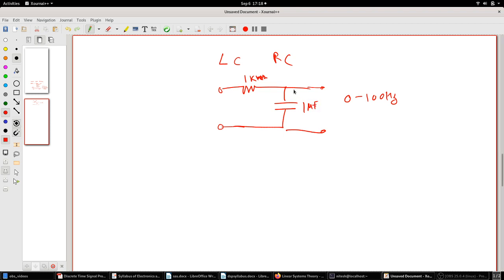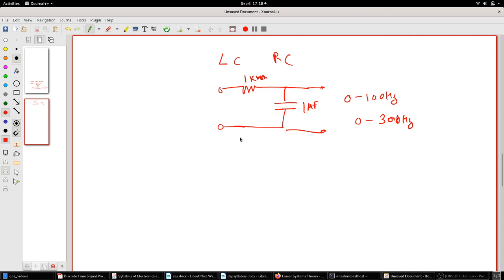Now, if I want to change this specification, let's say tomorrow I don't want 100 hertz, I want 300 hertz, what will happen? I'll have to redesign this. When redesigning, I have to go again to the market, get new components, and reassemble it.